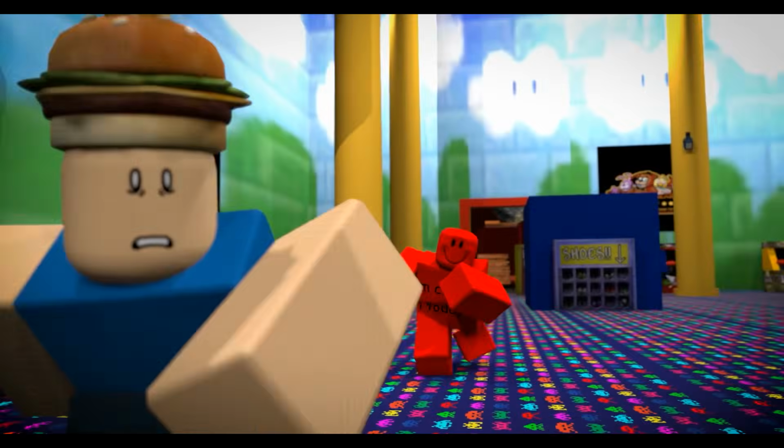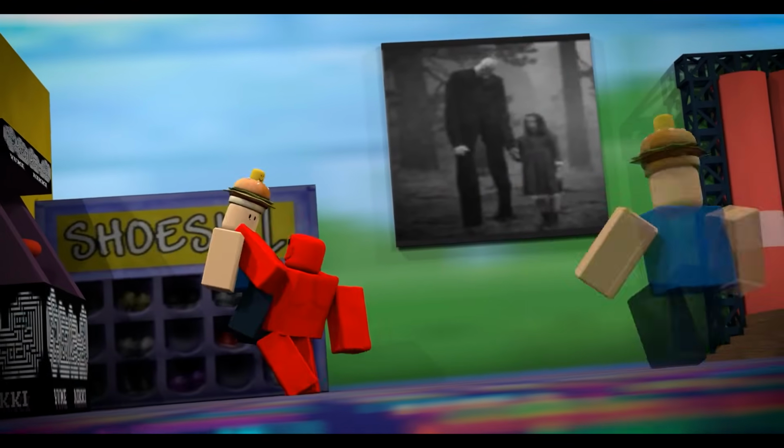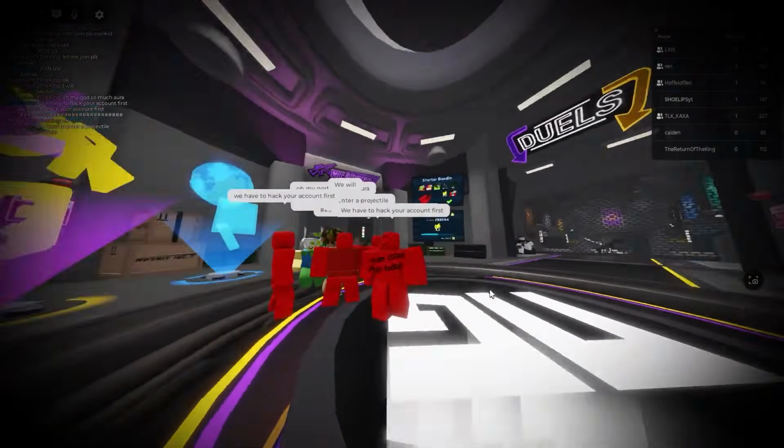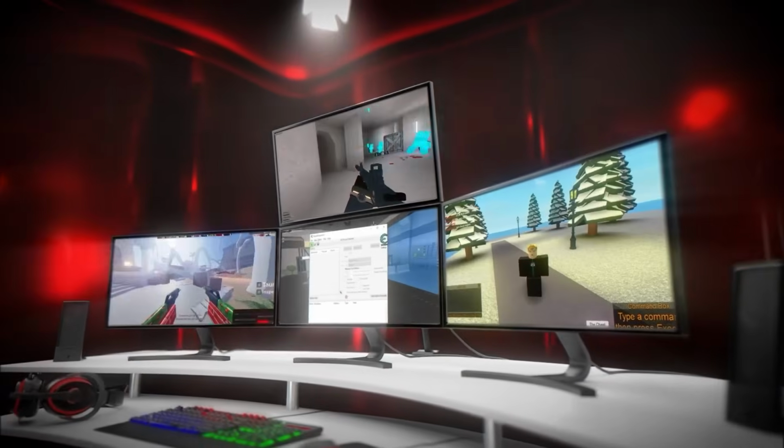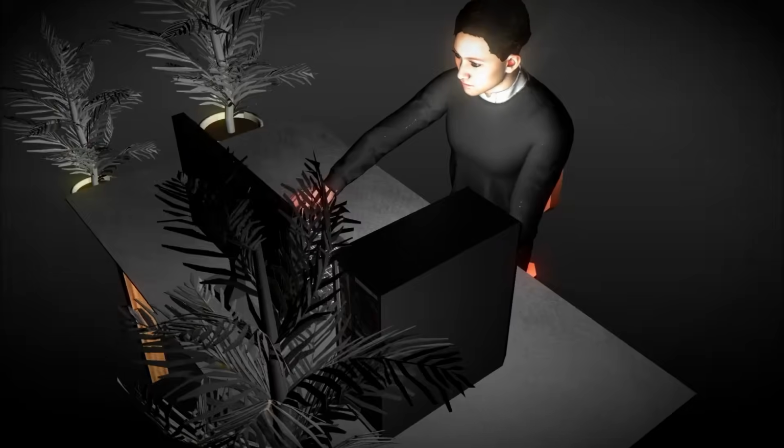Every rumor, every unexplained bug, every vanished game keeps the myth alive. Maybe these hackers are just stories. Or maybe right now one of them is watching. Maybe the real danger isn't who hacks Roblox, but how easy it is to try.